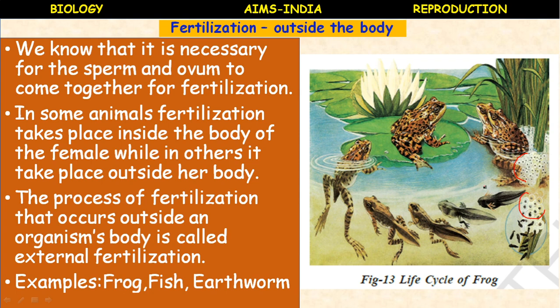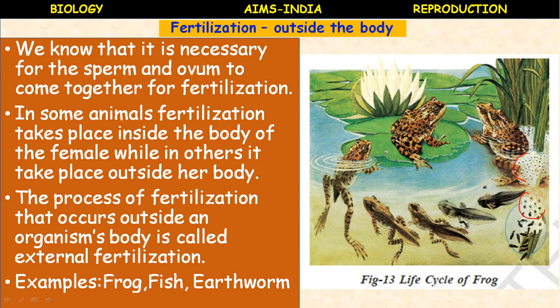This type of fertilization, in which the fusion of male and female gametes takes place outside the body of the female, is called external fertilization. It is very common in aquatic animals such as fish, frog, starfish.